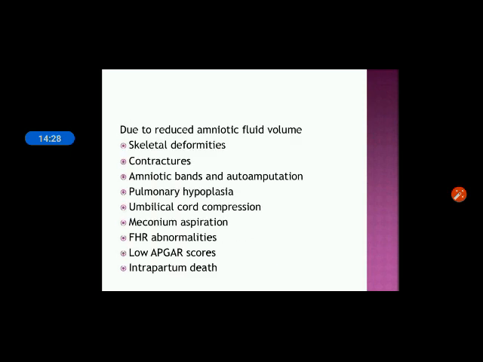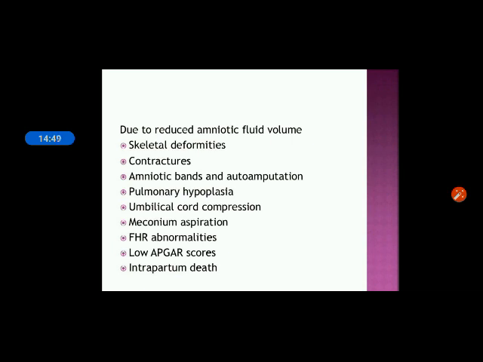The next is, due to the reduced amniotic fluid volume, what happens? First is skeletal deformity, meaning any kind of skeletal deformity can happen with the fetus. Then contractures, that means permanent tightening of the tissue, that will also be present. Then amniotic bands and auto amputation.